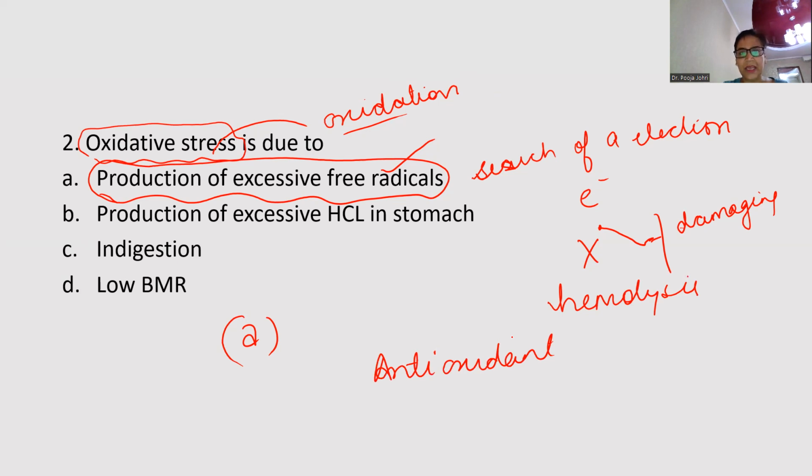Superoxide dismutase is there, glutathione peroxidase is there, vitamin E is there, vitamin C is there. There are different chain breaking antioxidants also, right? So here simply oxidative stress is due to the production of excessive free radicals. It has nothing to do with indigestion, nothing to do with BMR also.